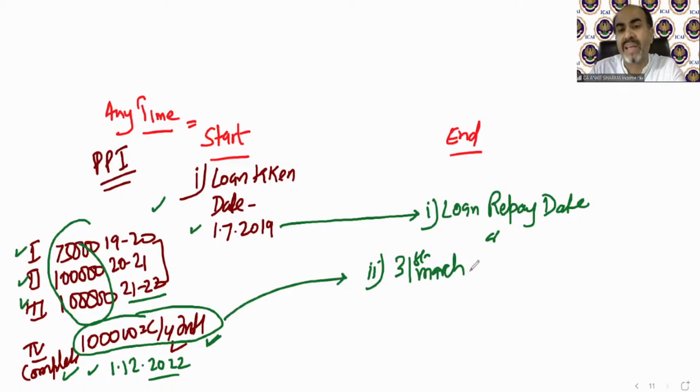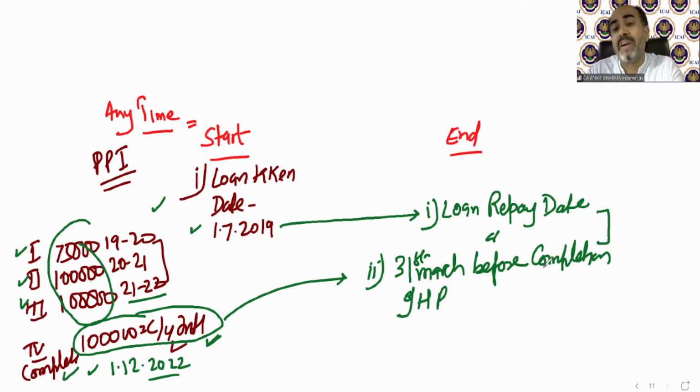Because the second point says 31st March before completion of house property, whichever date is earlier will be the end date. So the starting date will be one only, but for the end date, you need to find these two dates, and the earlier will be called the end date.